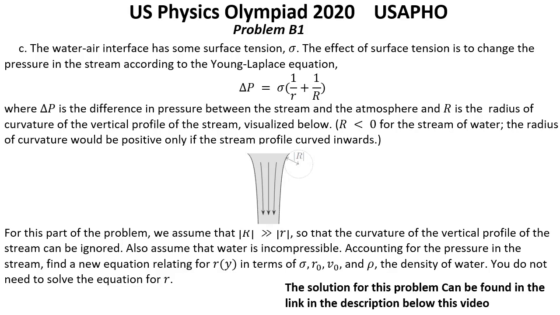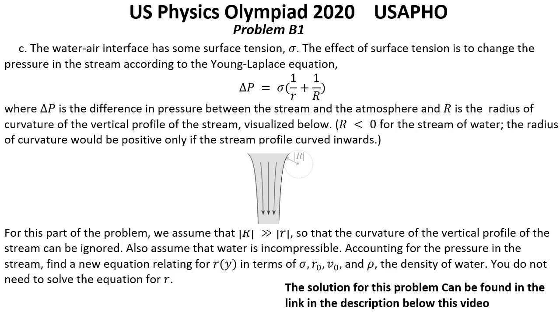R is less than 0 for the stream of water. The radius of curvature would be positive only if the stream profile curved inwards. For this part of the problem, we assume that the absolute value of big R is much greater than the absolute value of small r, so that the curvature of the vertical profile of the stream can be ignored.